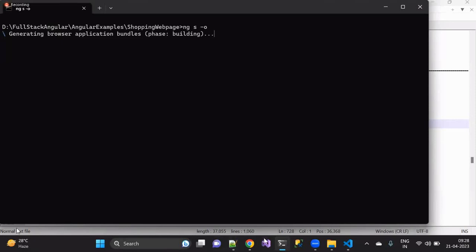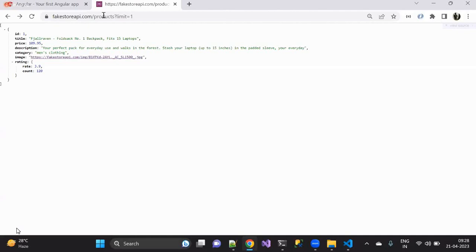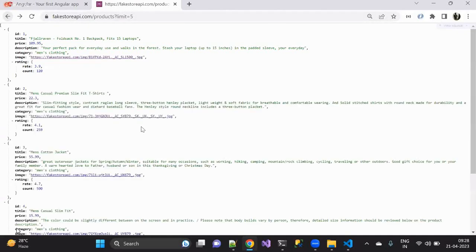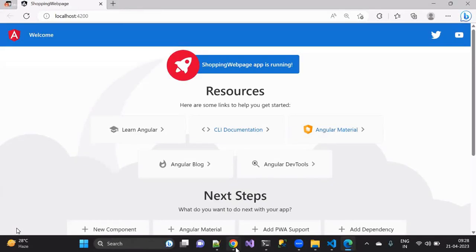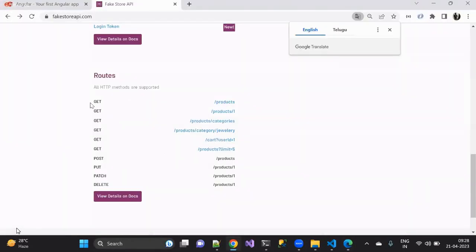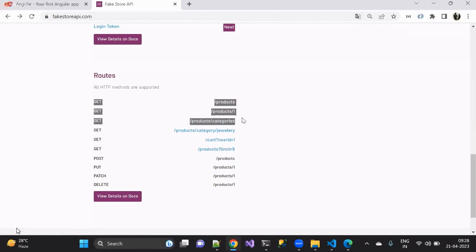Now, meanwhile, I'm going to pick a couple of URLs which are fine, a couple of endpoints which are fine. First one is going to be, you can see, I'll go with, let's say, products and also categories. I'll use these 4 APIs here.